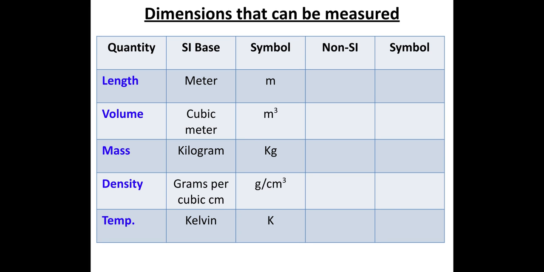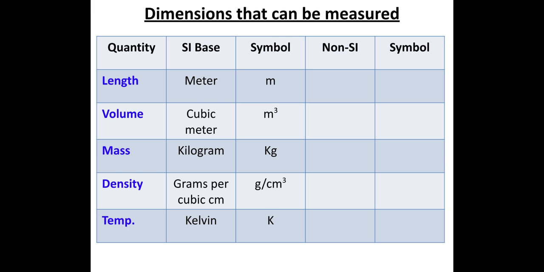Okay. So dimensions have units. When we're talking about dimensions, we're talking about length, volume, mass, density, temperature, right? These are dimensions.